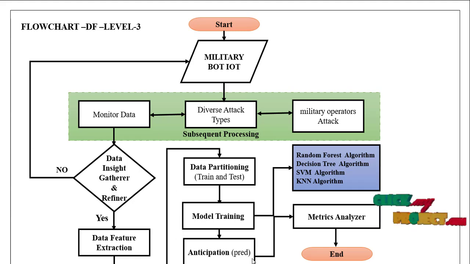After that, in the prediction, the user enters the details and it is automatically predicted whether a military man-in-the-middle attack will occur or not. Finally we calculate the performance analysis based on metrics: accuracy, loss, confusion matrix, classification report. So these we have checked.